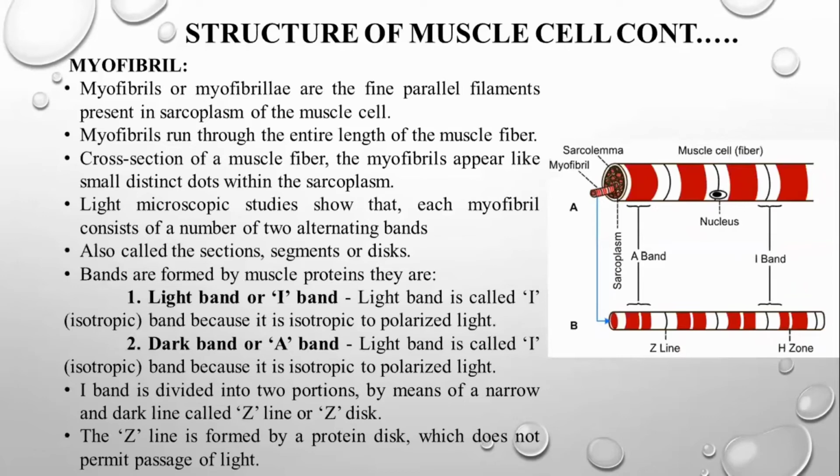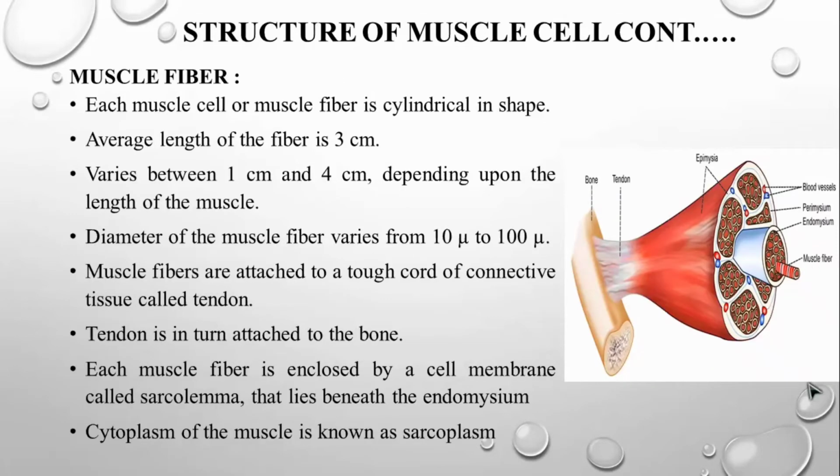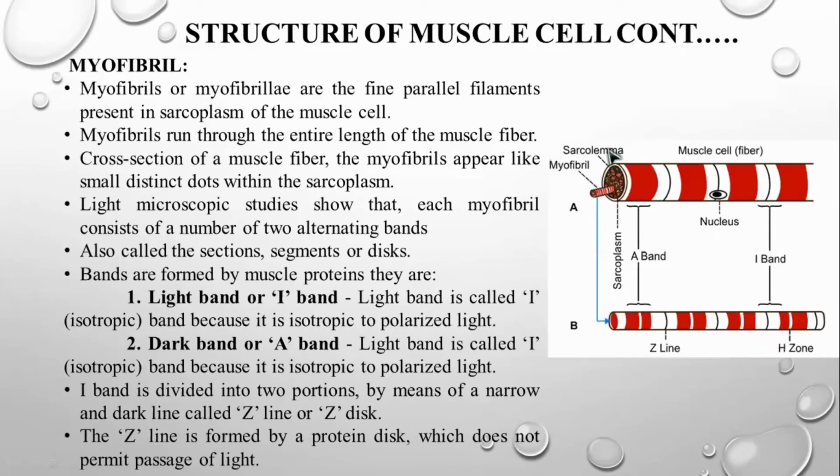Next, the important thing is called myofibrils. So we're going to take this part alone, enlarge it, and see it in the next section. This is a muscle fiber, where we're going to find the myofibrils. The smallest fibers present inside the muscle fiber we call myofibrils.